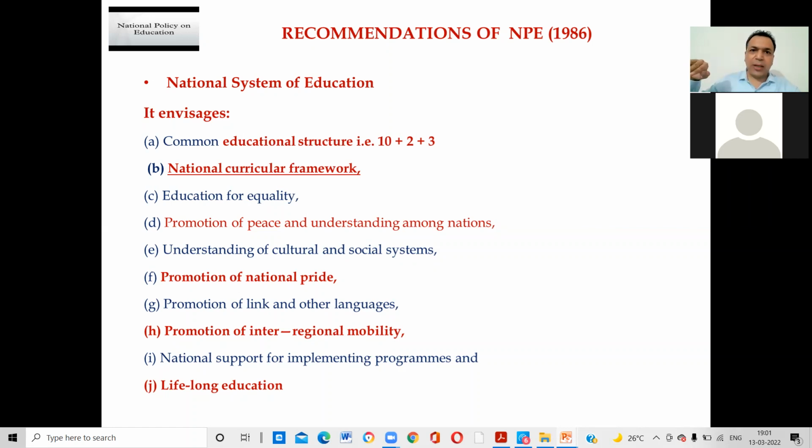Means the degree has been made 4 years. Earlier the degree was 3 years, 10 plus 2 plus 3. But the new education policy talks about the 4 year degree, right?